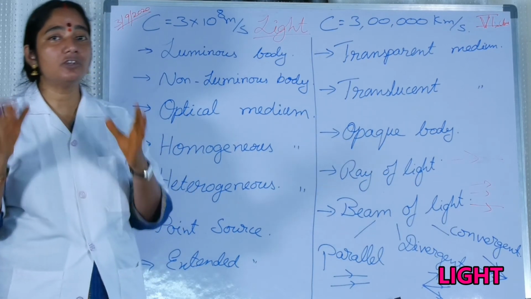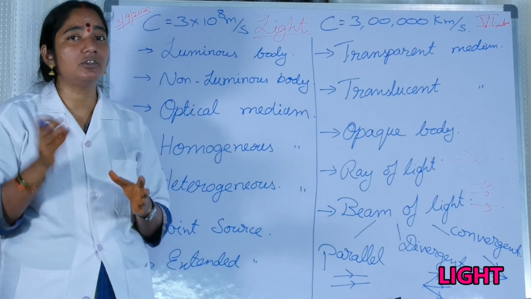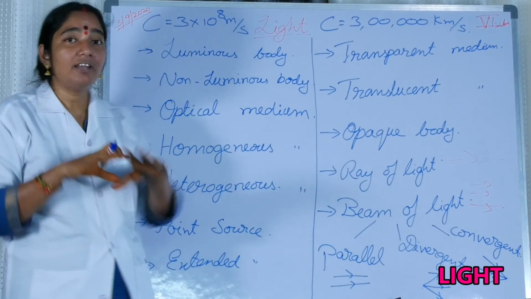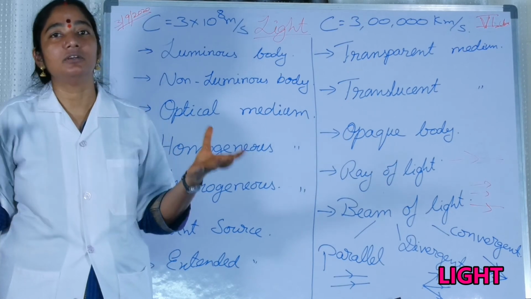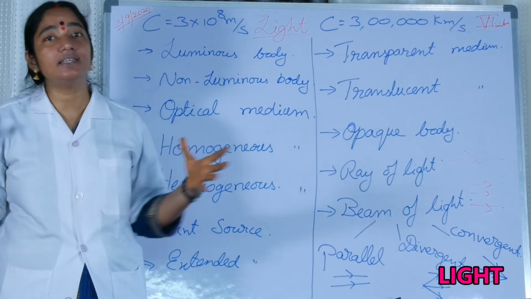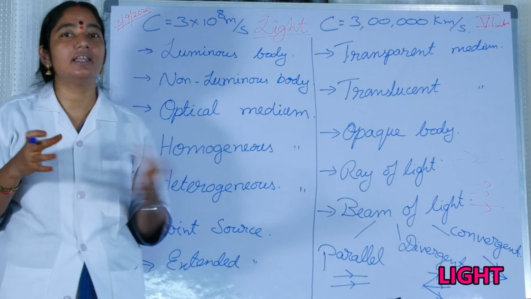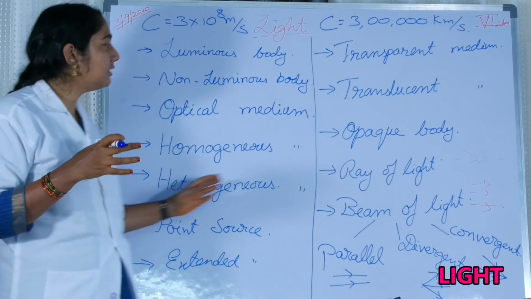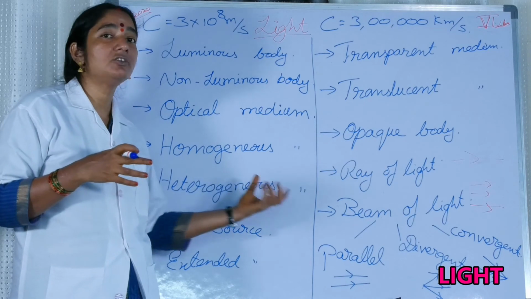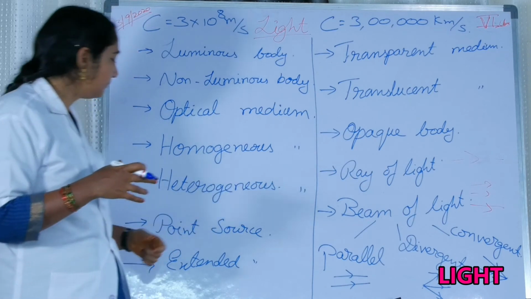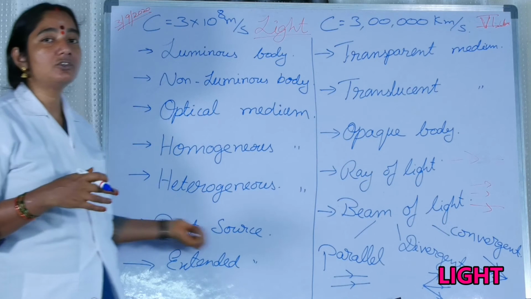Such a solution we call a heterogeneous solution. And a medium whose whole body does not have uniform density, we call a heterogeneous medium. I think you might have understood. The uniform distribution is not there in a heterogeneous medium. Now coming to a point source of light.